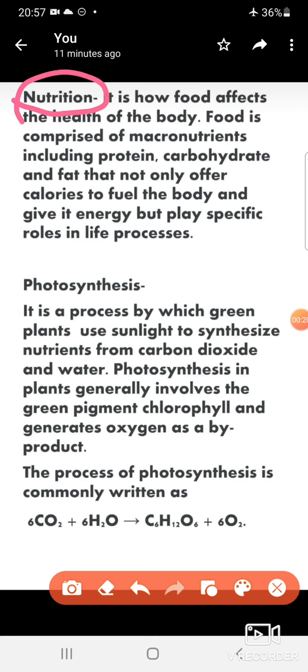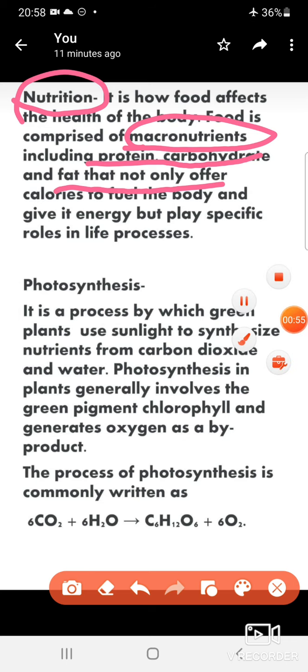Now what is nutrition? It is how food affects the health of the body. Food is comprised of micronutrients, and micronutrients include protein, carbohydrate, fat that not only offer calories to fuel the body and give it energy but play specific roles in life processes. Life processes include digestion, ingestion, growth, nourishment of worn out tissues, and many more activities. So these activities require nutrition to carry out their processes.